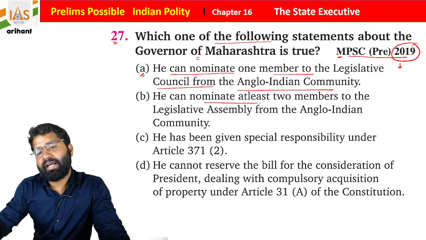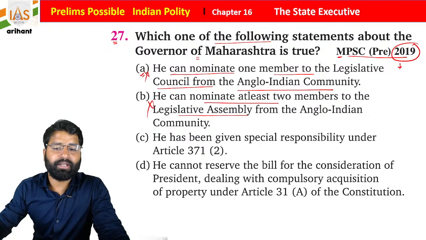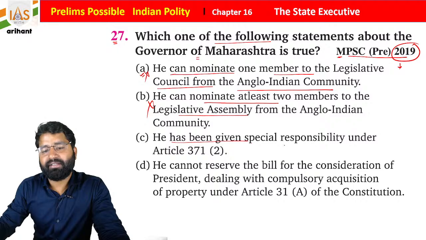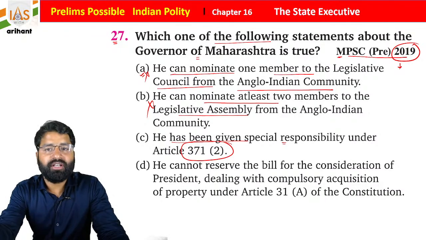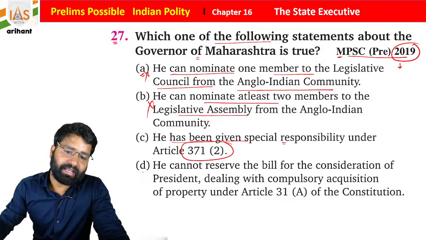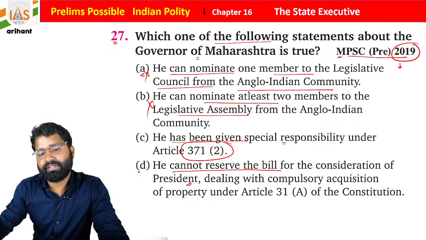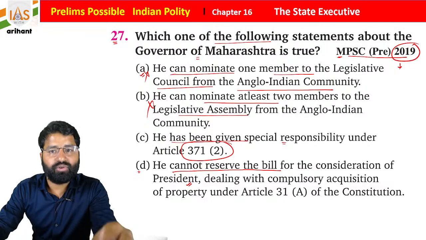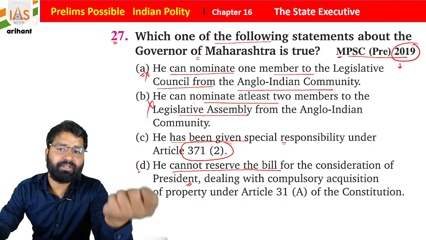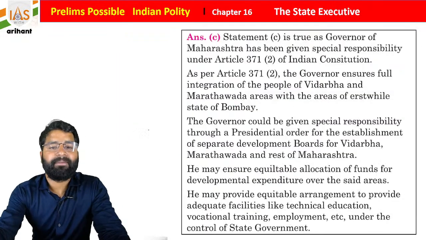He can nominate at least 2 members of Legislative Assembly from the Anglo-Indian community. So both of these are incorrect. And he has been given a special responsibility under Article 371 clause 2. So we all know 371 is for the special provision of the state. Okay, then we have statement number D. He cannot reserve the bill for the consideration of the president. We all know any governor can control a bill, and he can reserve a bill for the president's reconsideration. So statement number C is correct for the same, students.